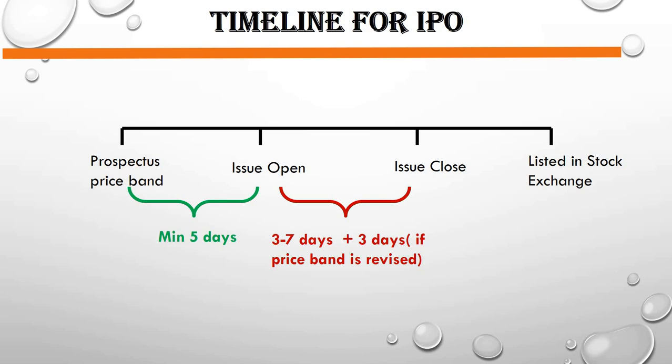And the price band can be revised. For example, in our case it was 100 and 120. If the company sees that at 100 they are not getting the offering, that means people are not bidding at that time, they can even reduce the price. So they can go for $90 to $120, or $90 to $110. Depending on what band they choose, if the price band is revised, the issue period will be extended by 3 more days. And once the issue is closed, it will be listed in the stock exchange within 3 to 7 days.